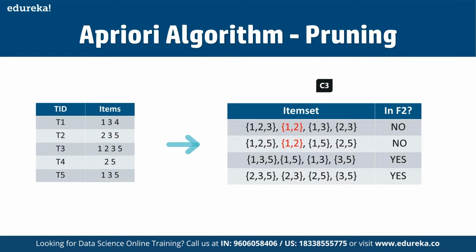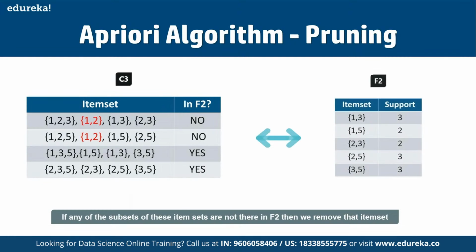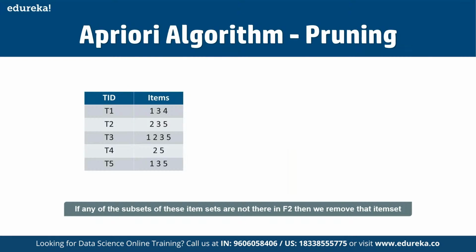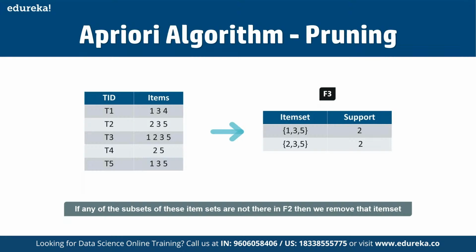Then if you talk about the fourth iteration, as you can see, if any of the subsets of these items are not in F2, then we are going to remove those particular item sets. In the fourth iteration, let's suppose here we have the transaction ID, and here we have the item set and support. Since the support of this item set is less than 2, we will stop here, and the final item sets we have are F3.